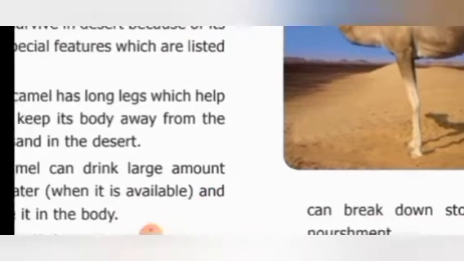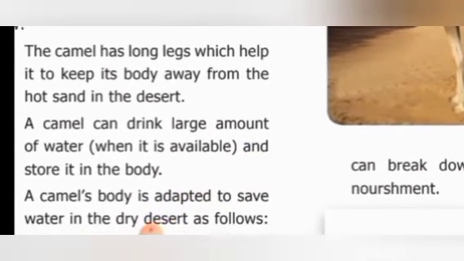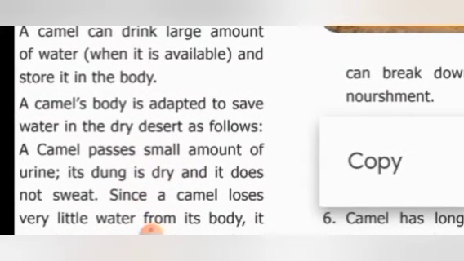Okay, children. Then camel can drink a large amount of water when it is available. So wherever it is available, the camel can drink a large amount of water and store it in the body. And also a camel's body is adaptive to save water in the dry desert as follows.